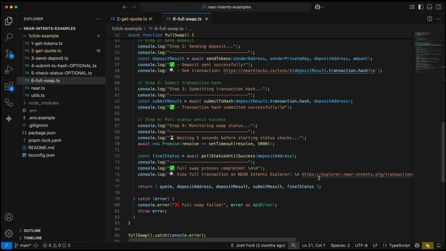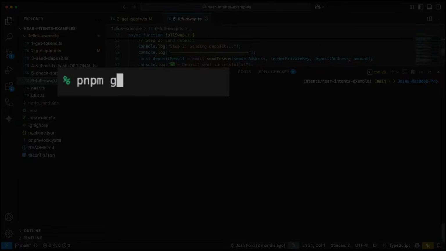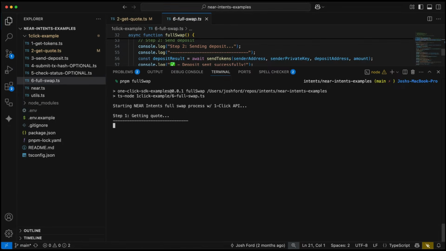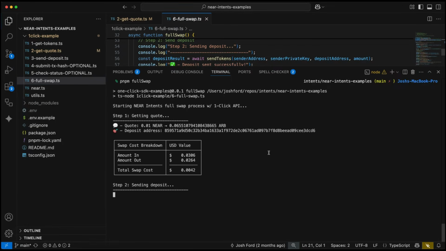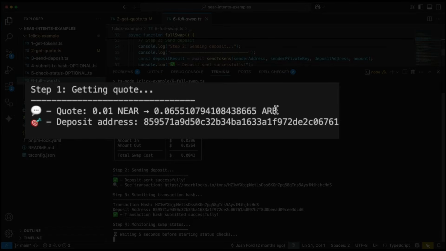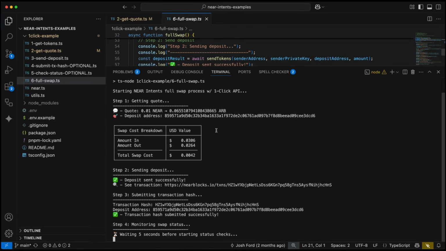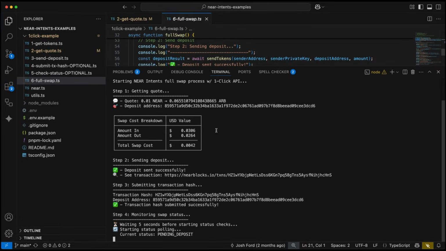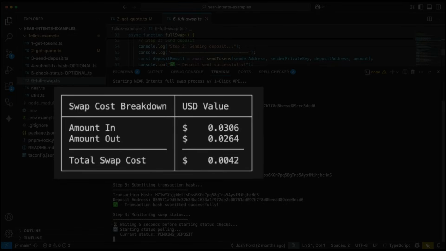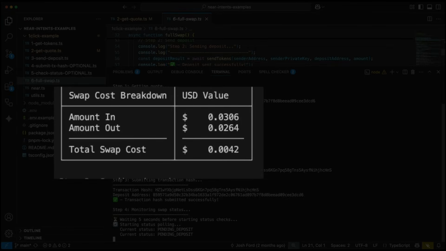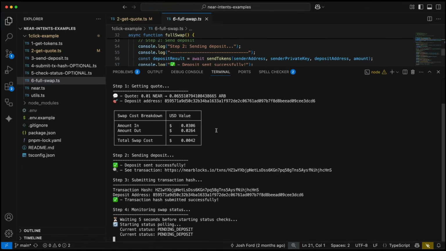So yeah, let's go ahead and try this out. Let's go PMPM full swap. And it starts with step 1 by getting our quote. All right, we got our quote for 0.01 near, for 0.065 Arbitrum. We have our deposit address and a little swap cost breakdown table here that explains that we're basically paying 0.004 cents for the swap.